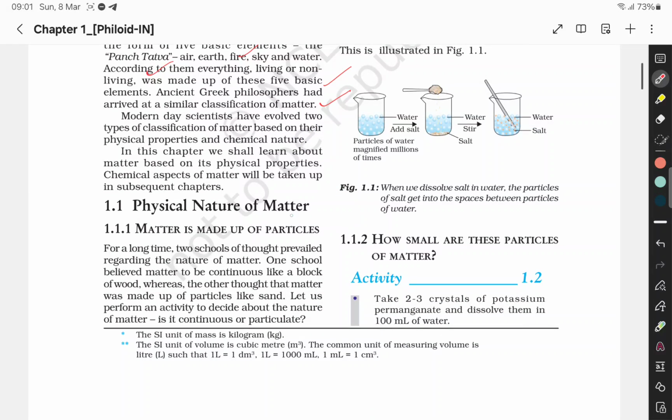तो अब आते हैं हम लोग physical nature of matter पे. Matter is made up of particles. For a long time, two schools of thought prevailed regarding the nature of matter. One school, तो these things are not of use.